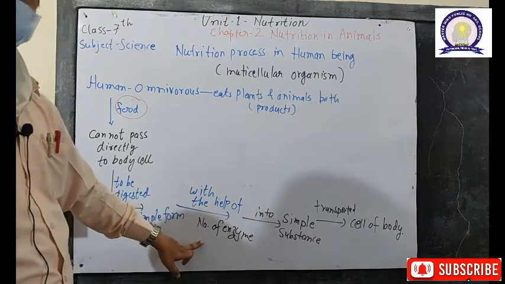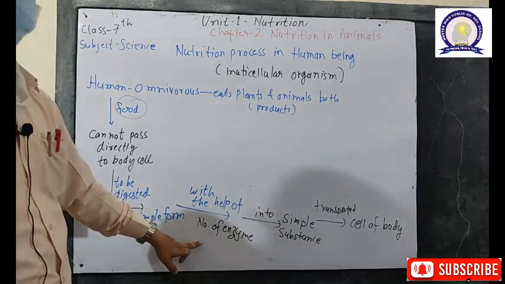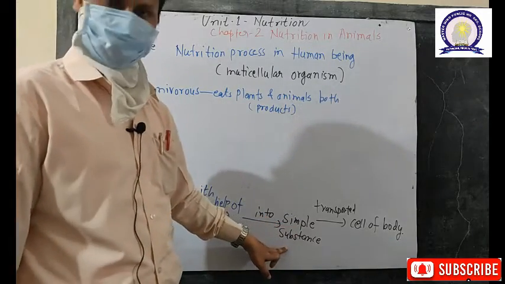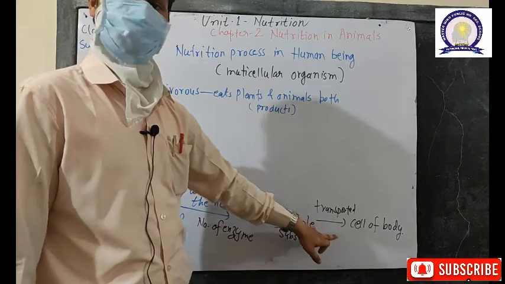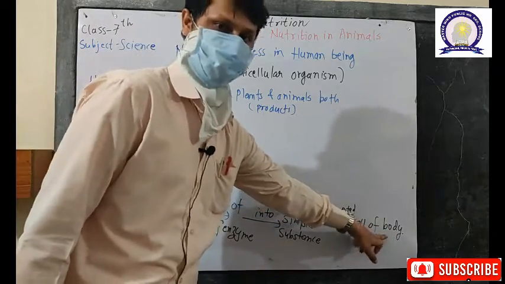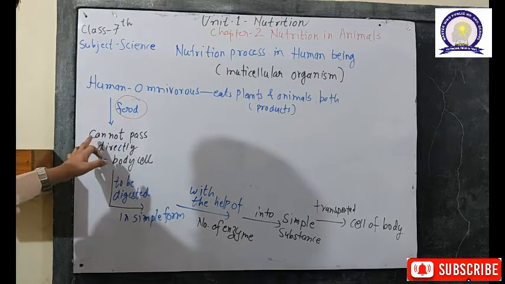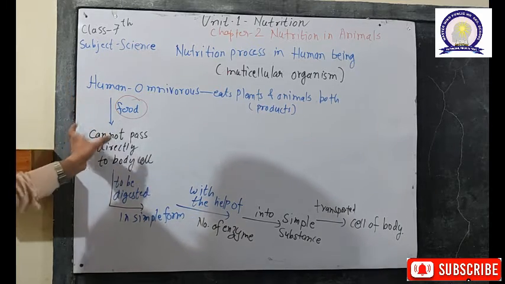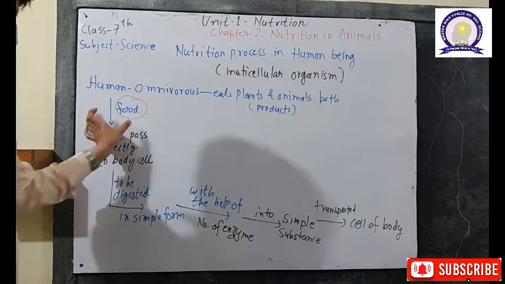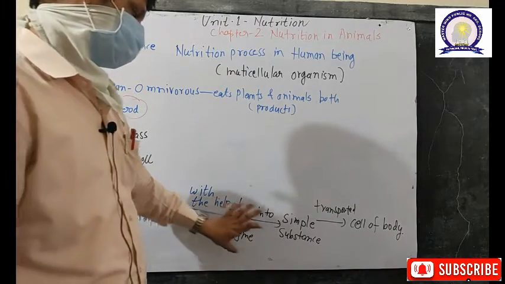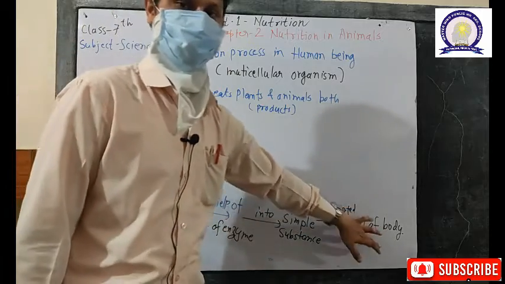These enzymes are present in the various types of digestive juices, and they convert the food substance into simple substances, which are transported via the body fluids to the cells of the body. So this is the whole process of nutrition in the human: food digestion into simple components via the enzymes, and transport of simple substances to the cells of the body.